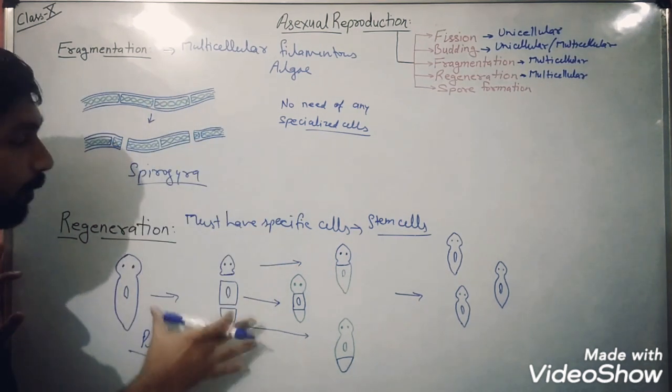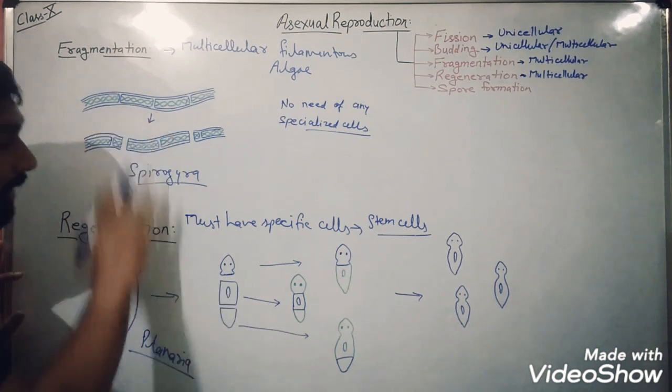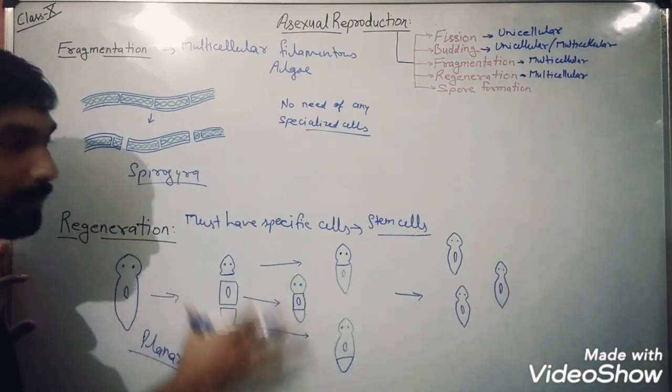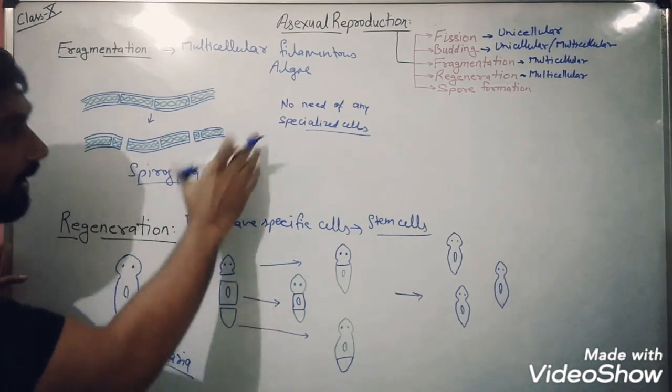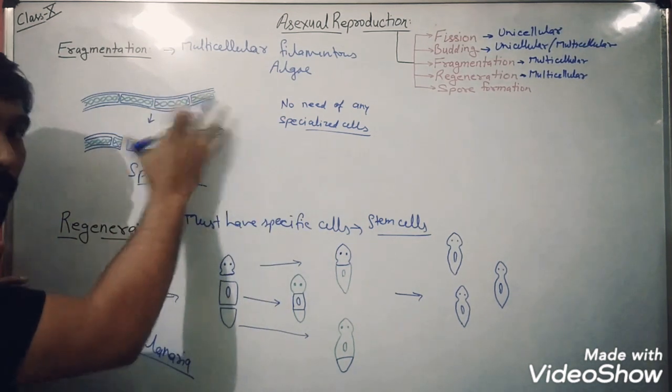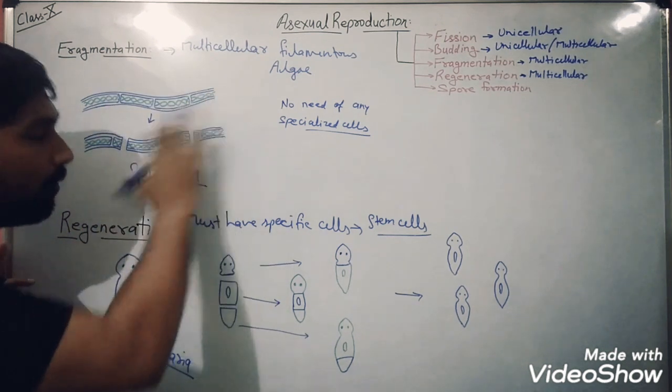In both of these processes, the individual breaks down into multiple pieces, but in fragmentation there is no need of any specialized cells. Each and every cell or part of the body develops into a new organism.